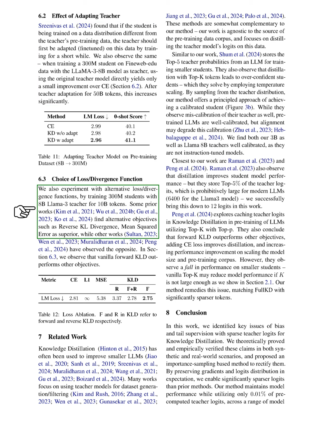Next, we explored different loss or divergence functions by training 6 million parameter students with the 8 billion parameter Llama teacher for 68 billion tokens. Some previous studies have found that alternative objectives like reverse KL divergence and mean squared error can be better, while others have reported the opposite. In our findings, we noted that the standard forward KL divergence outperformed the other objectives.